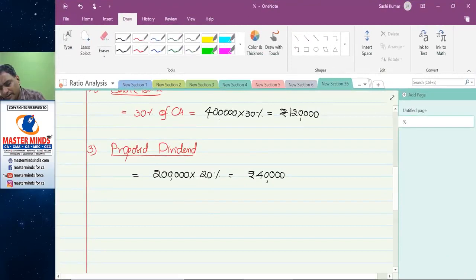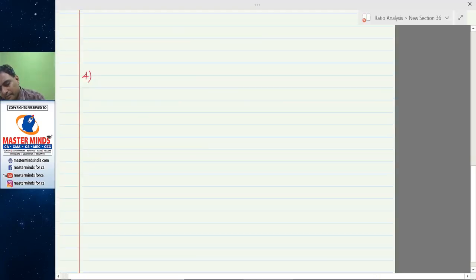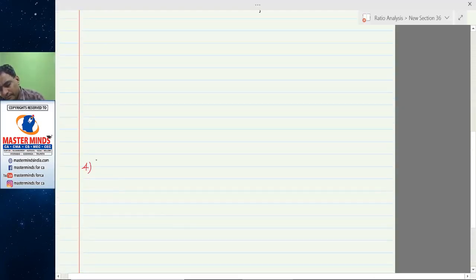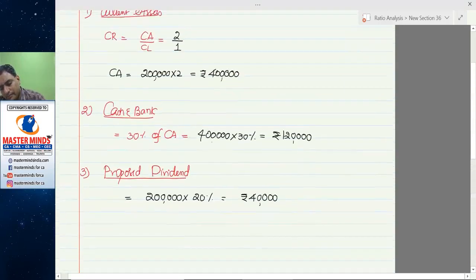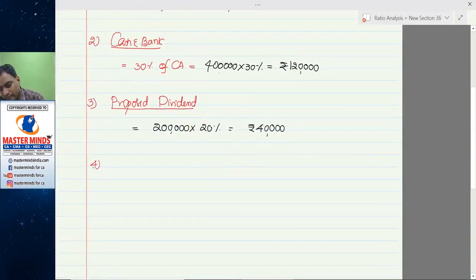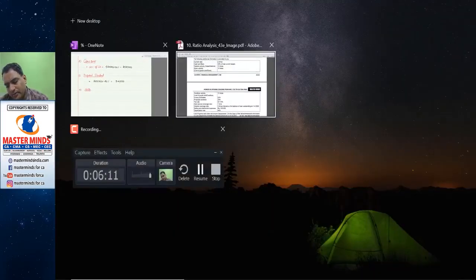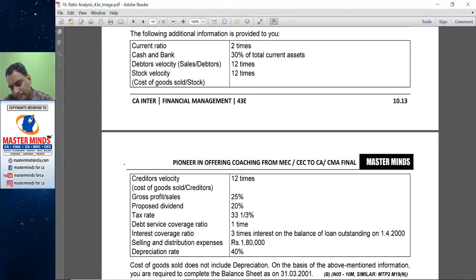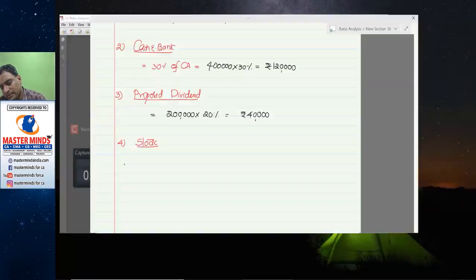See, can I write like this? Stock velocity 12 times.